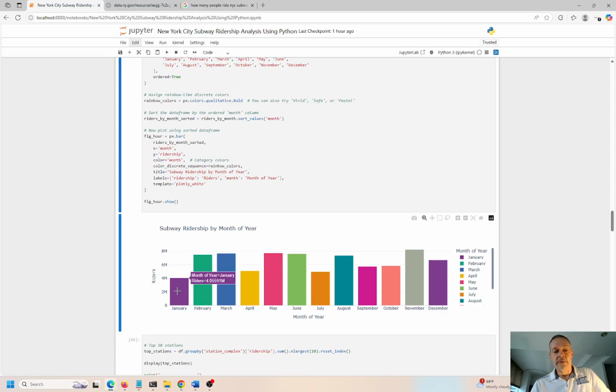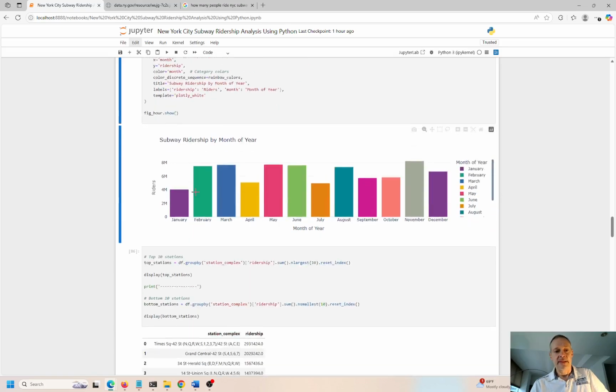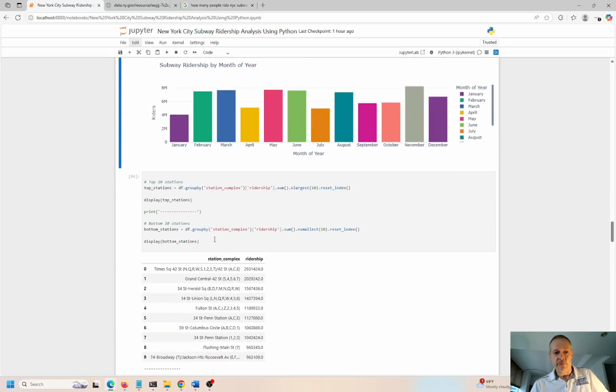So here's January again for all 2023. 4.4 million people. February spikes up a little bit, almost double. March is kind of similar to February. April, there's a little dip. May, June, July. Now in July, people are out of town, going on vacation, so ridership dips. I think that's what that is. And that's it. So that is ridership by month for 2023.